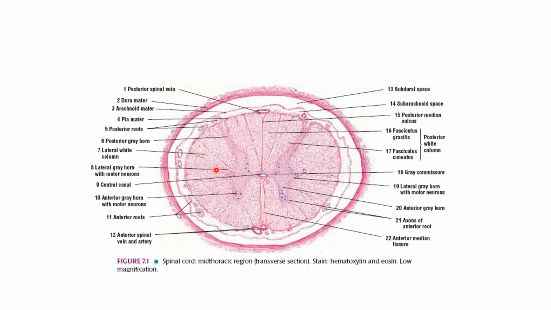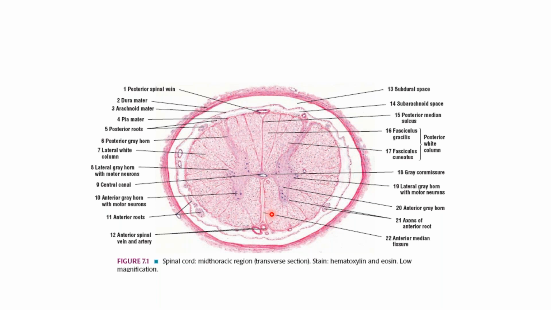This is a section passing through the mid-thoracic region, where another projection of the gray matter is called the lateral horn. So we have the anterior horn, the lateral gray horn, and the posterior gray horn. This is the central canal, and this is the anterior median fissure.